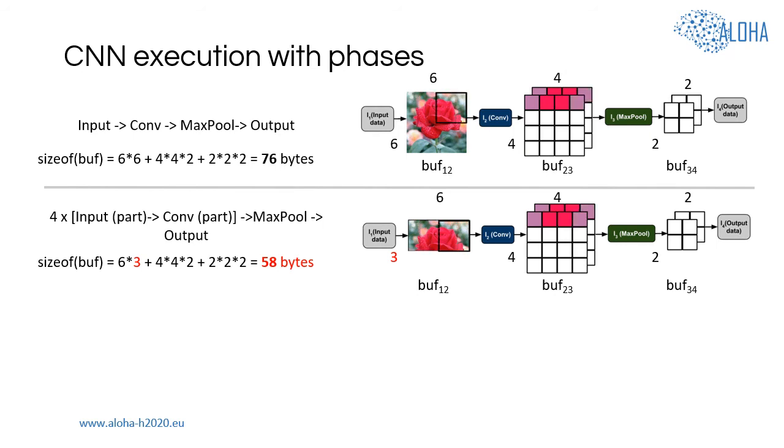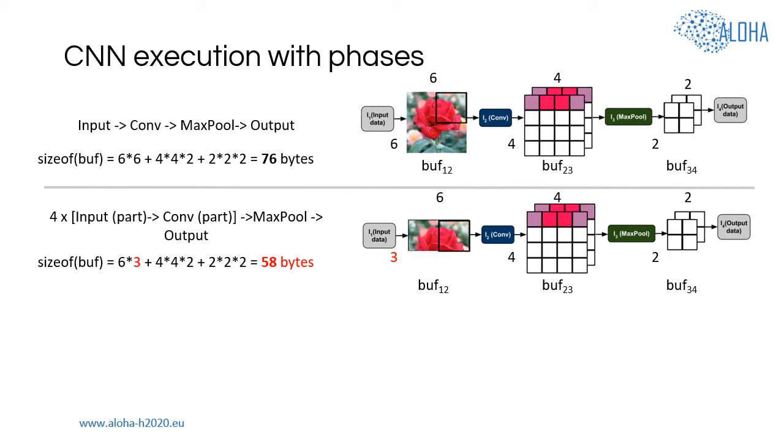In fact, it is possible to store only part of input data between input and convolutional layers, which you can see demonstrated on this slide. In the second example given on the slide, the input layer produces data by parts. As soon as the data part is processed by the convolutional layer, the input layer produces a new part of data in the buffer between the input and convolutional layers. The process repeats until all parts of input data are processed.